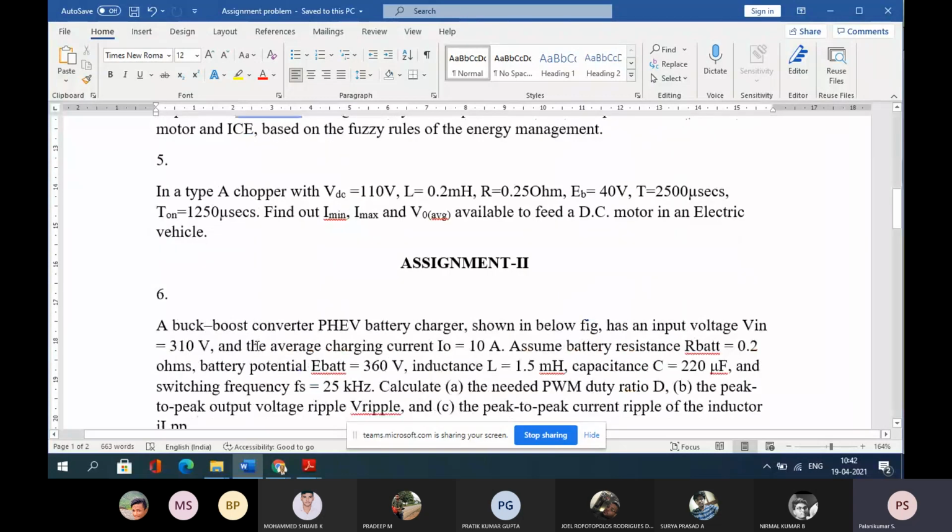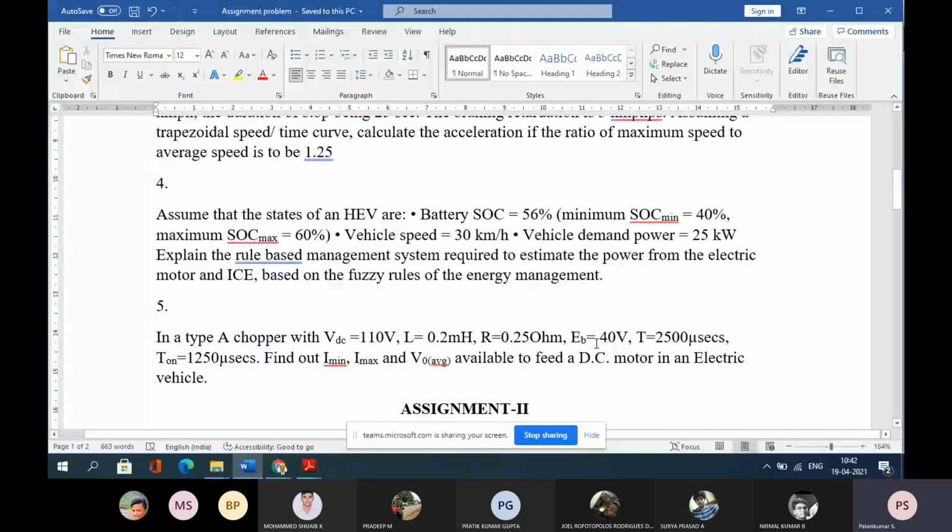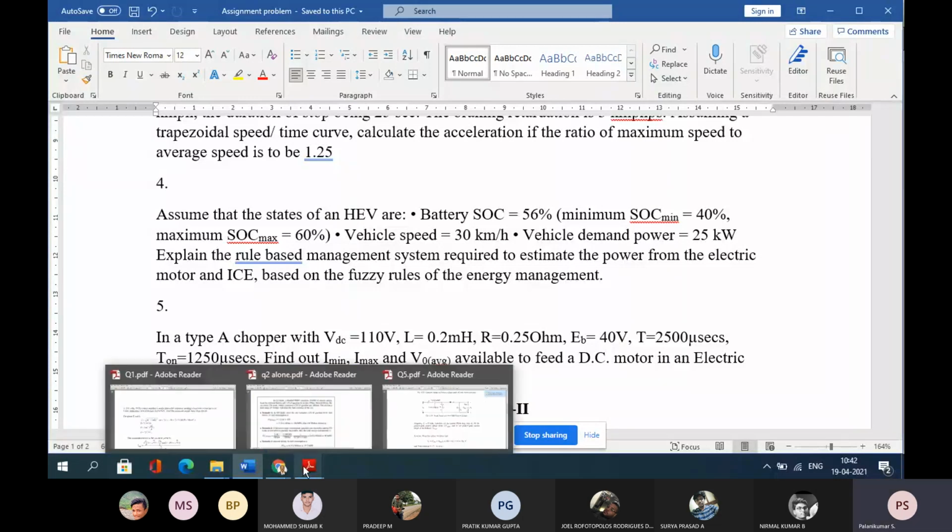Suppose a chopper. Okay, so the chopper is there. What is the VDC, what is the inductor, what is the resistance value, what is the battery amount of the particular one, and how much time. The same problem that we have already seen.